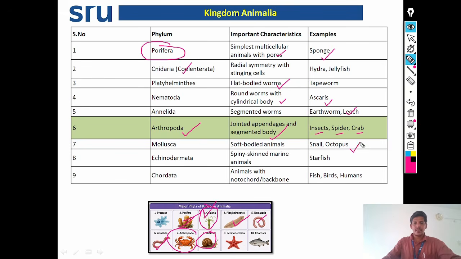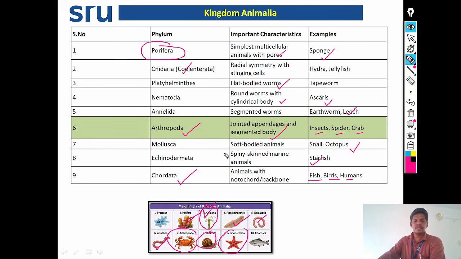Examples are snails and octopus. Next phylum is the Echinodermata, spiny-skinned marine animals. Example is starfish. Next phylum is the Chordata, animals with notochord or backbone. Examples: fish, birds, and humans.